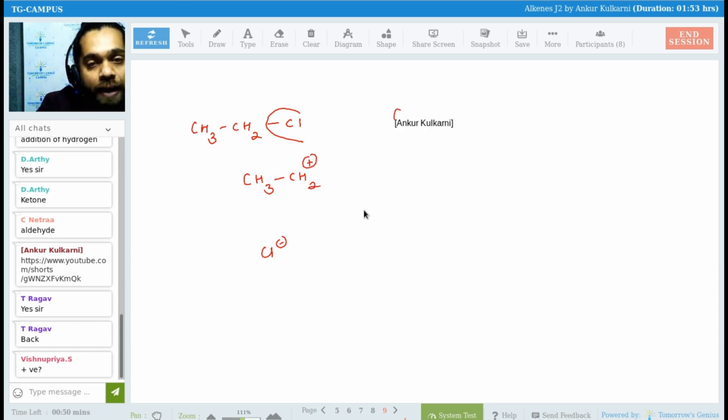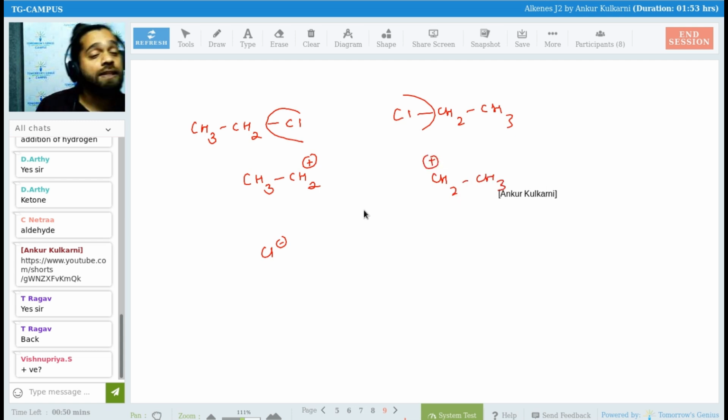Same thing I am doing from the adjacent hydrocarbon. If I take away the whole Cl minus, what will we get? CH2 plus and CH3 minus. But do plus and plus form a bond? Is it even possible?